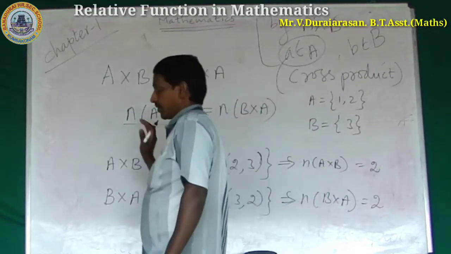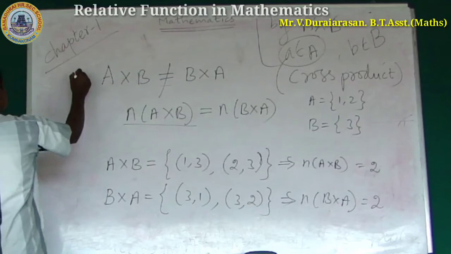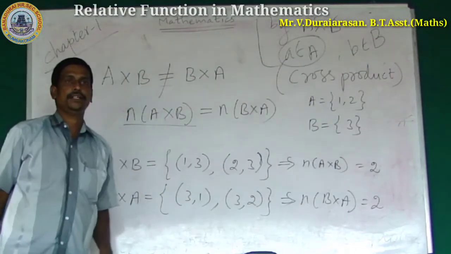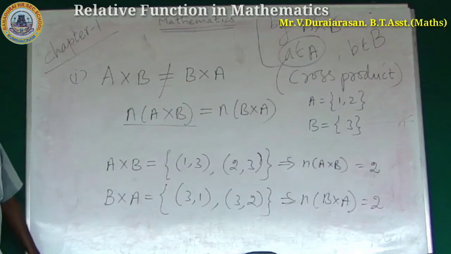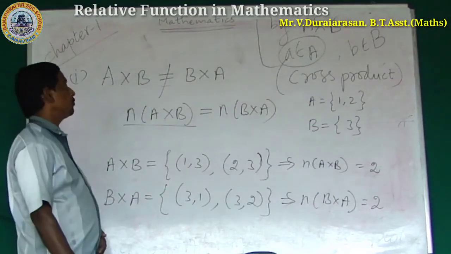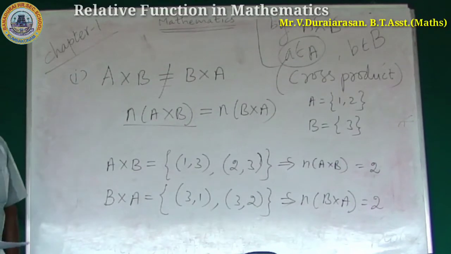This is result number 1. The first result. This is an important one-word question. If A and B are 2 non-empty sets, the Cartesian product A cross B is not equal to B cross A, but n of A cross B is equal to n of B cross A.